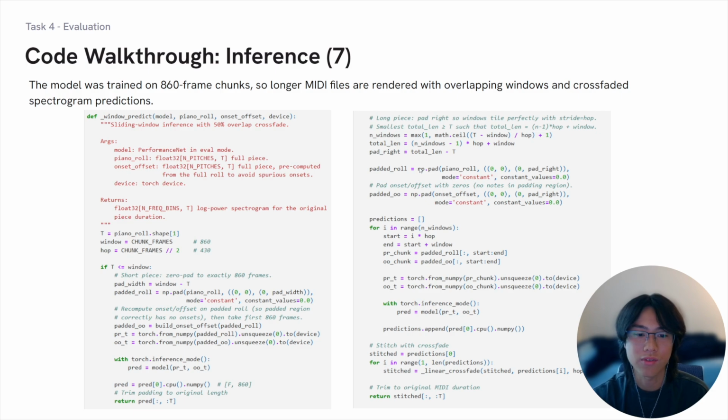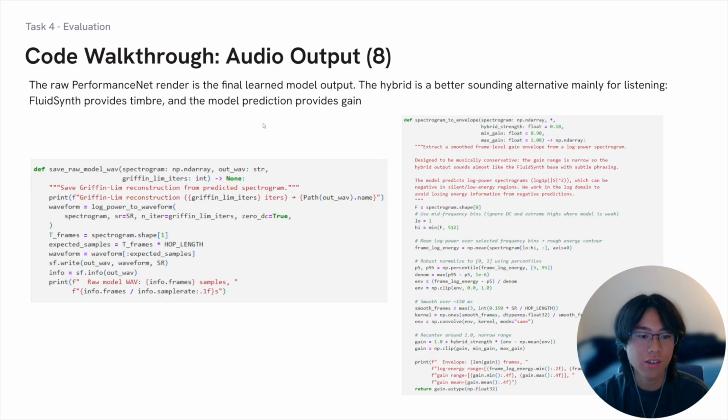The model was trained on fixed 860 frame chunks, but full MIDI files may be much longer. During inference, long files are rendered using windows with a 50% overlap. The predicted spectrogram windows are linearly crossfaded and then trimmed back to the original MIDI duration, and this reduces discontinuities between the windows. So the audio output, our raw learned output, which is the performance spectrogram, is reconstructed with Griffin-Lim. And we also made a clearly labeled hybrid listening alternative just for better sound.